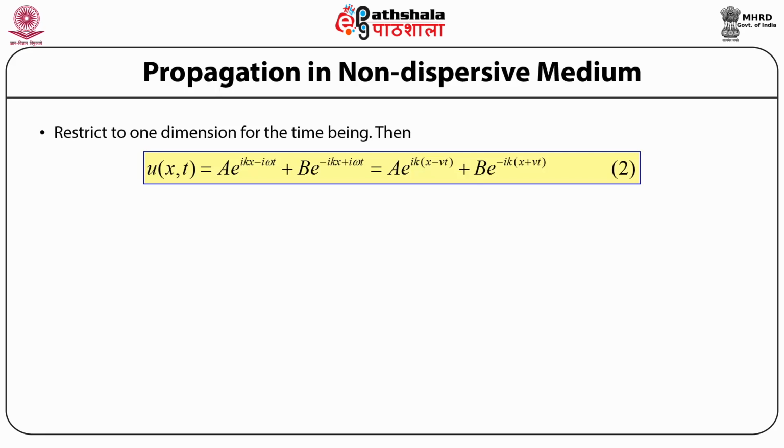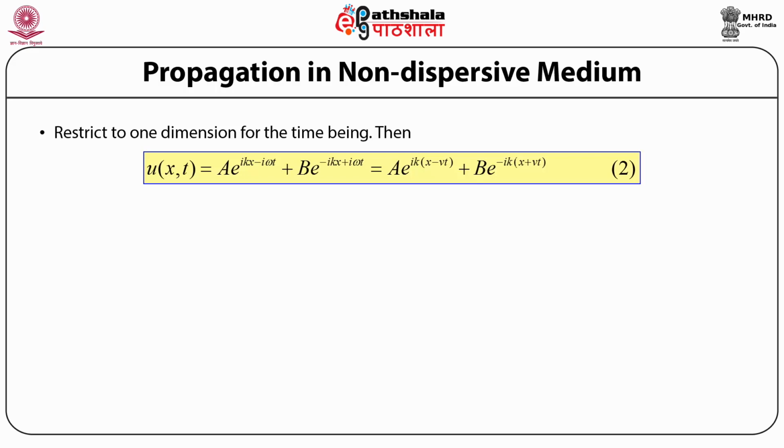And so we can just further write this down as a e to the power iota times k times (x minus vt) plus b times e to the power minus iota times k times (x plus vt).